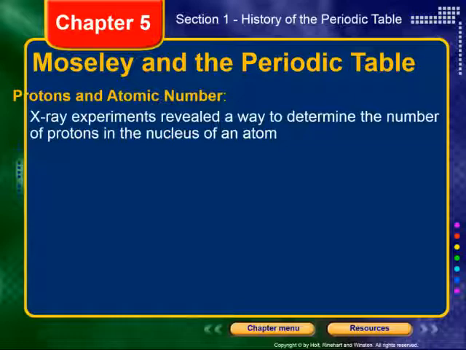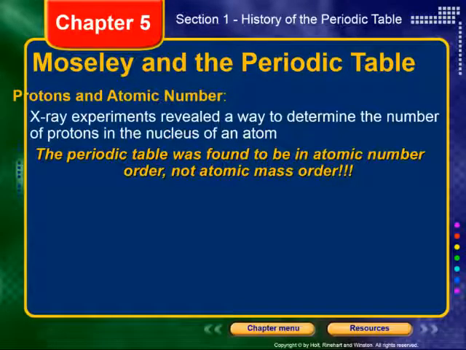It was known that there was such a thing as a proton, but there was no way to count how many of them were in the nucleus, which is an important distinction there. It was found that the periodic table ought to be in atomic number order, not in atomic mass order. Okay, big distinction there, or at least a big difference in reason for ordering in that order.